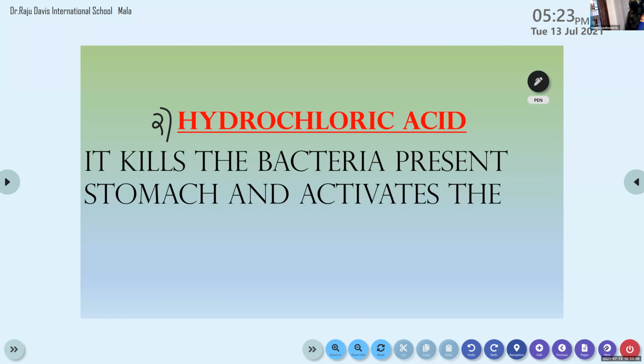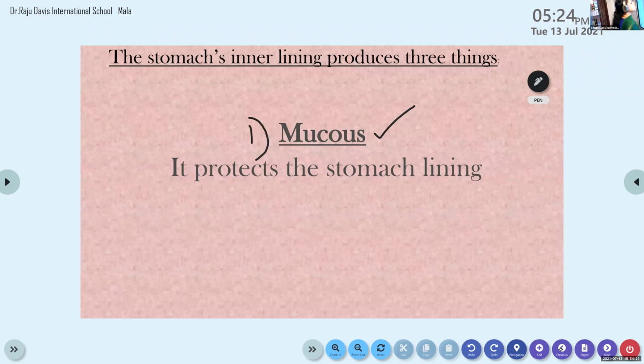The second one, what is the second thing produced by the inner lining of the stomach? Hydrochloric acid. The second thing produced by the inner lining of the stomach is hydrochloric acid. Ma'am, what is the first one? The first one is mucus.